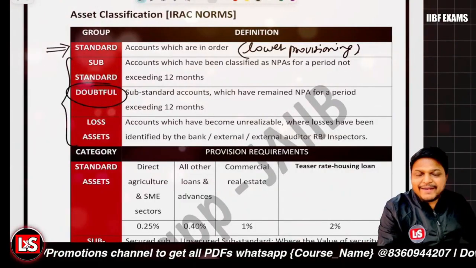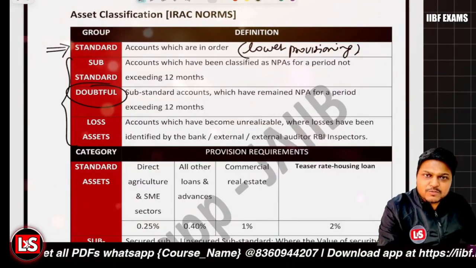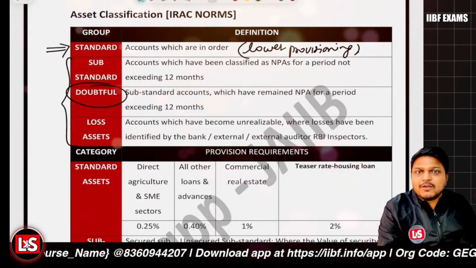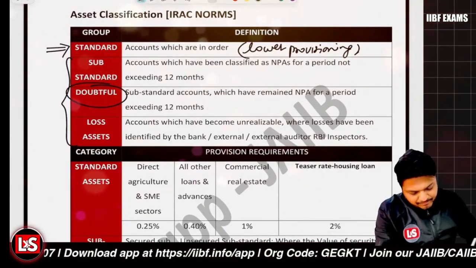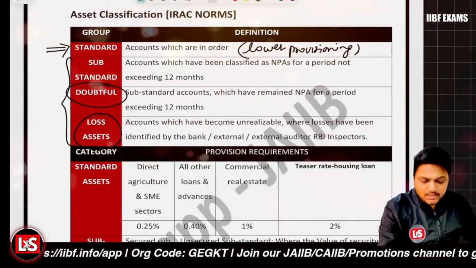And further, if you find that there is total loss and it is not recoverable, and you have made all the efforts, but still the auditor wants the particular asset not to be written off but to stay in your books, then it will be transferred to the loss asset category. That's also under the NPA category, the loss asset category.